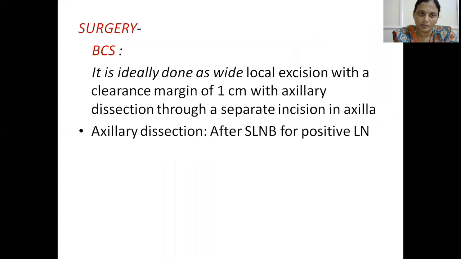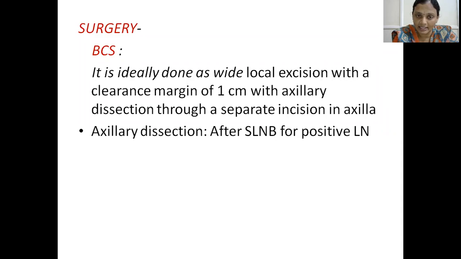Breast conservative surgery is ideally done as a wide local excision with a clearance margin of 1 centimeter, along with axillary dissection through a separate incision in the axilla. So breast conservative surgery is nothing but a wide local excision with a clearance margin of 1 centimeter, along with axillary dissection.